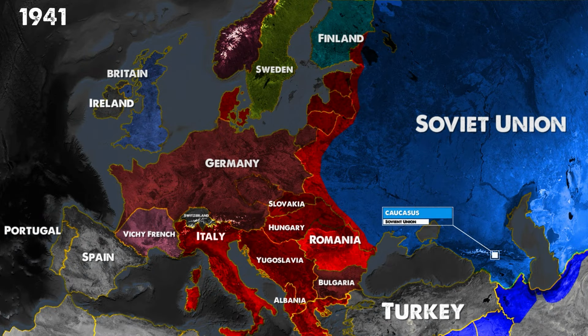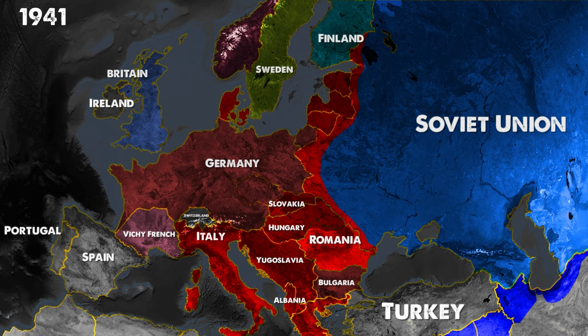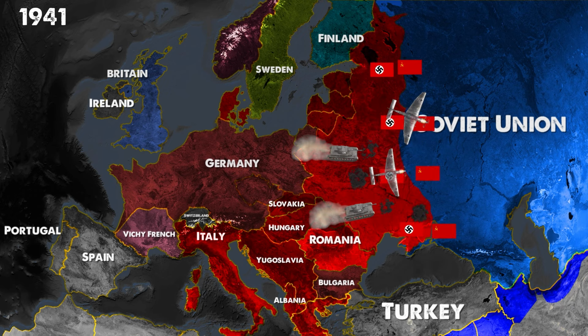Hitler needed to seize the grain and oil in the Caucasus. Instead of attacking from the center, Hitler decided to attack Leningrad and Stalingrad from the north and south. The main period of the Caucasus offensive lasted from July 1942 to December 1942. During this period, they attacked towards Stalingrad.